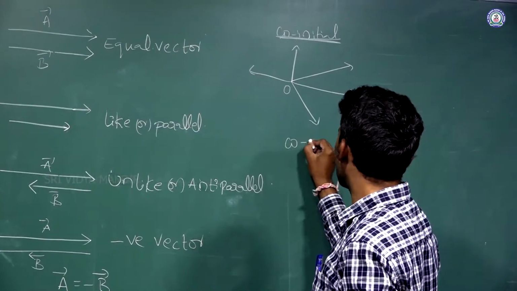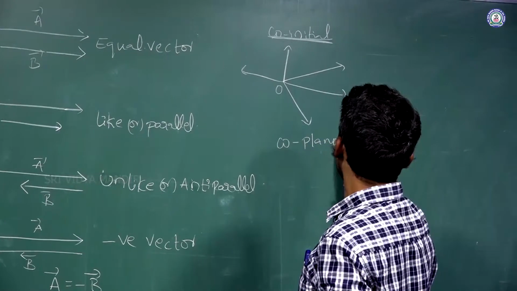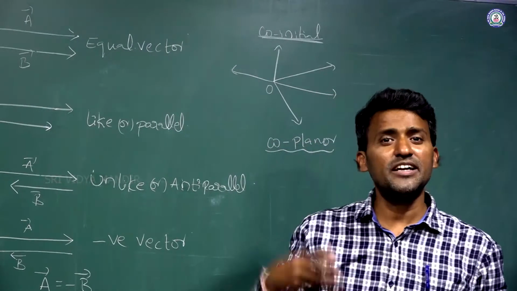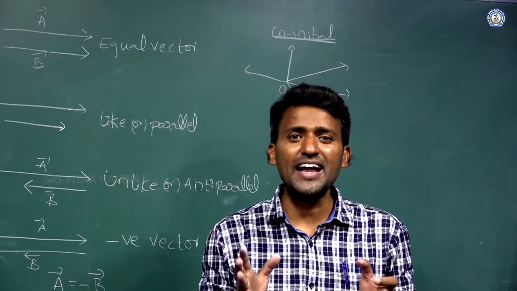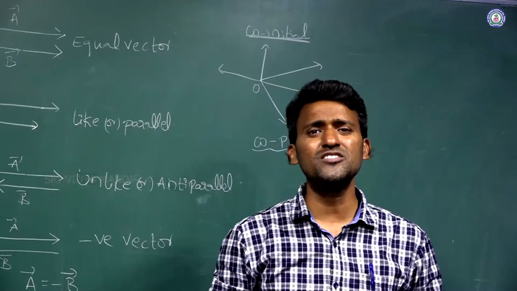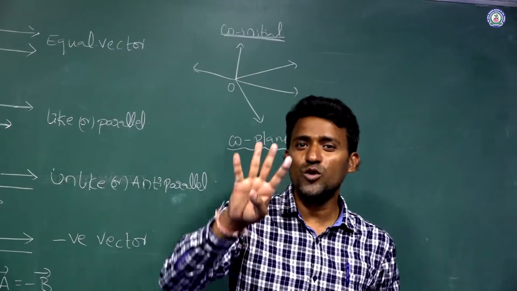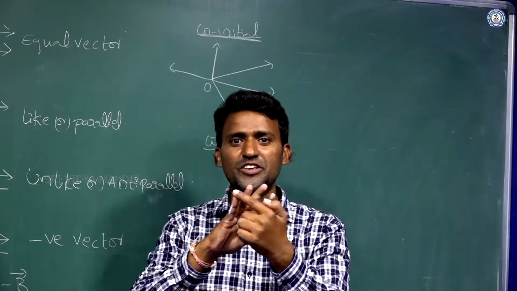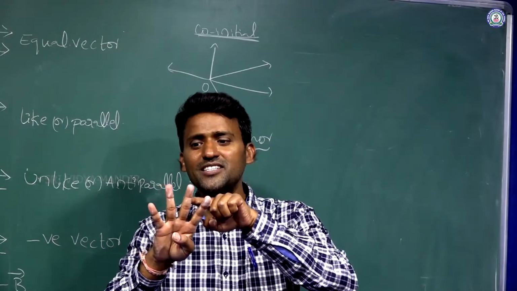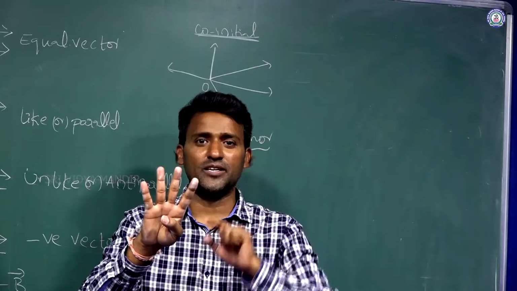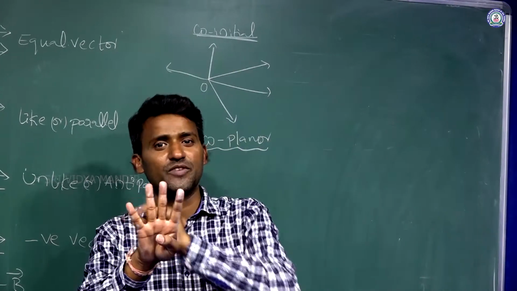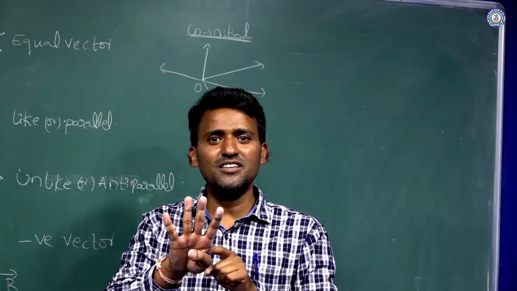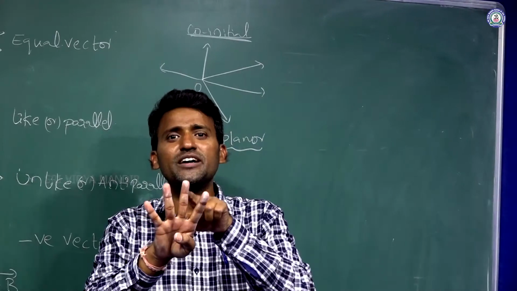And what about coplanar vectors? Coplanar vectors means all vectors have different directions, different magnitudes, but all are acting in one same plane. For example, in a house, 4 members are there: one mother, one father, and 2 children, isn't it? Mother's height, father's height, and the children's heights are different. So 4 heights are different. Each and every person you can assume as one vector, isn't it?